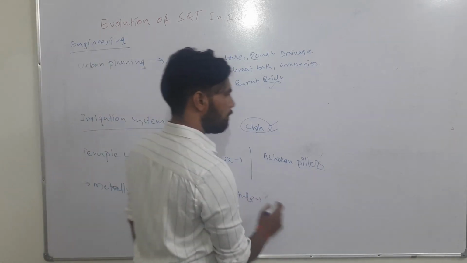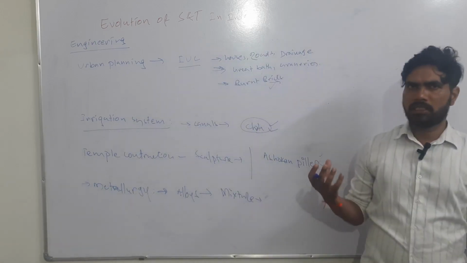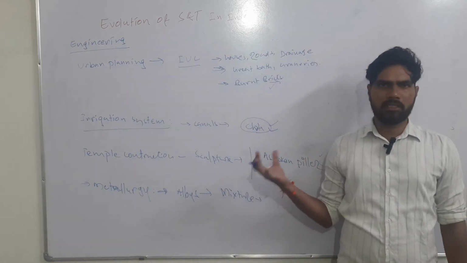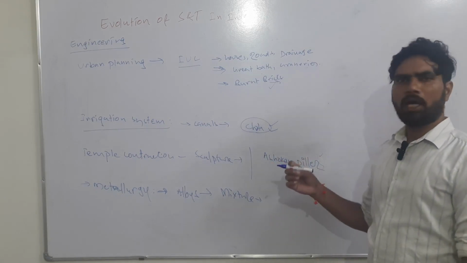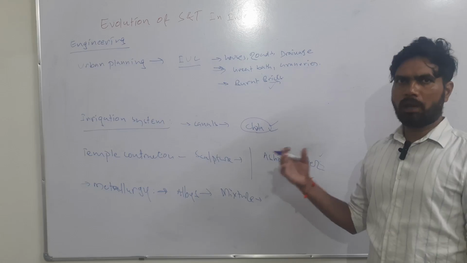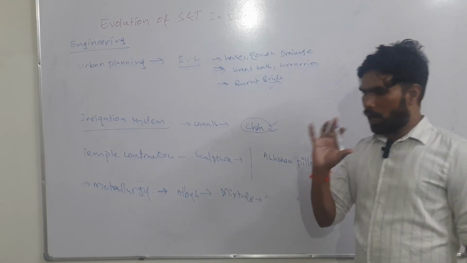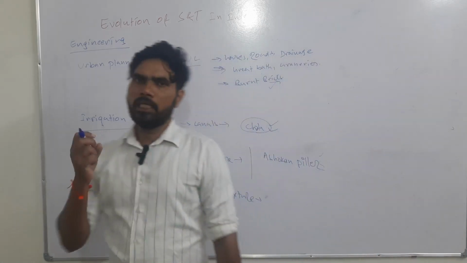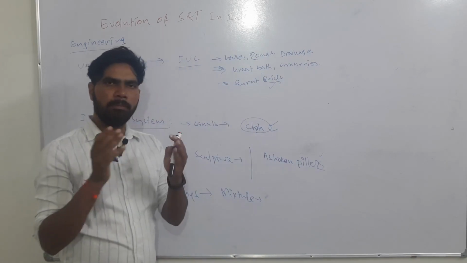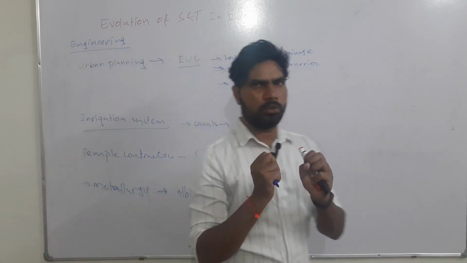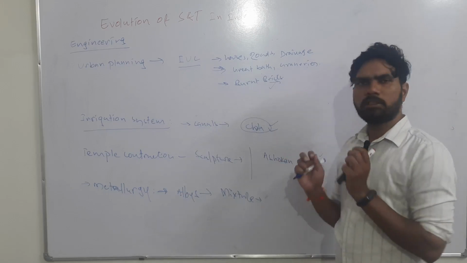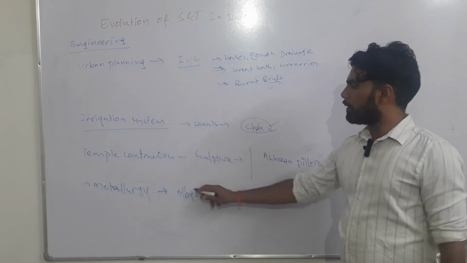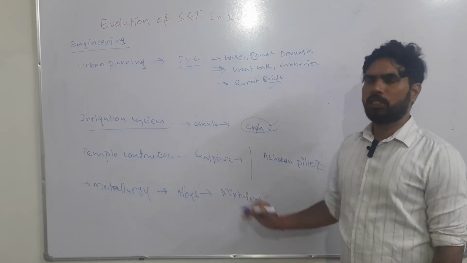Present day alloys, we see brass is an alloy, like that, tin is an alloy. They have various utilities or applications. So how are alloys developed? Each and every metal has to be mixed in a proper proportion. Then only the alloys will work properly. So plenty of alloys have been developed in the ancient period.